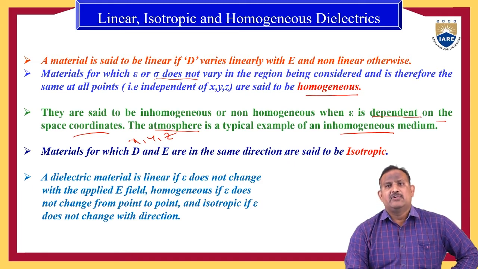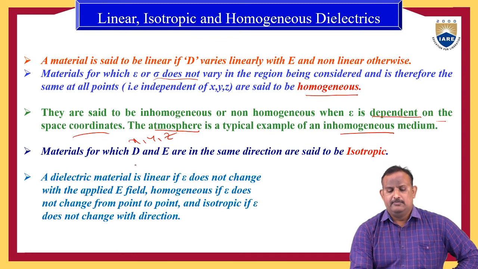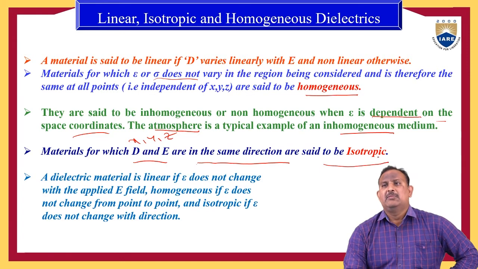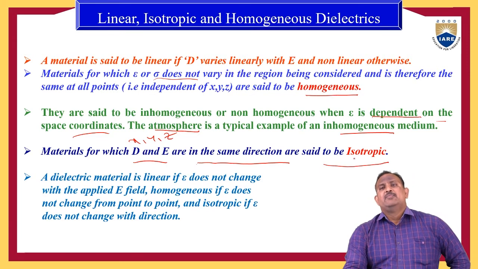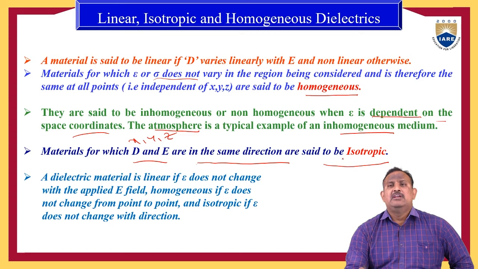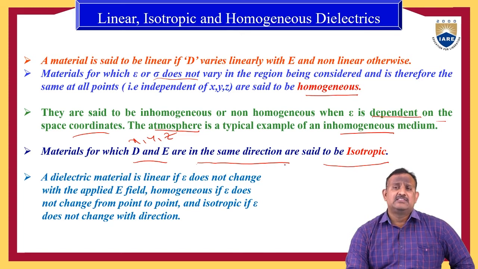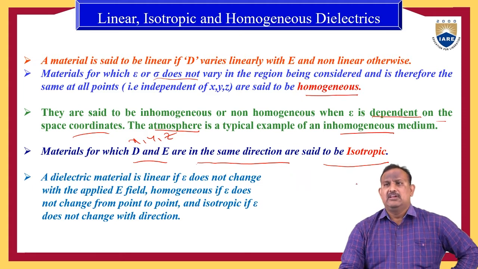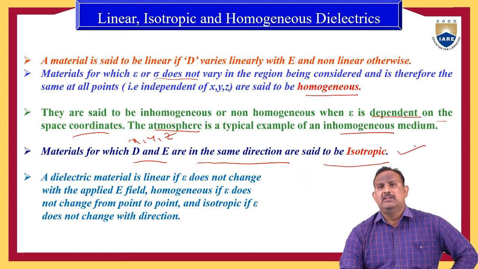Next, a material for which D and E are in the same direction is said to be an isotropic material. For a material, if the electric field intensity E and electric flux density D are both in the same direction, then we can call the material an isotropic material.